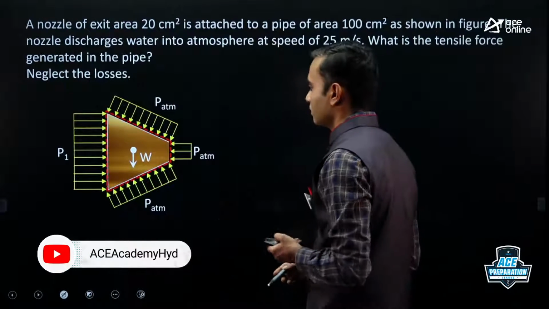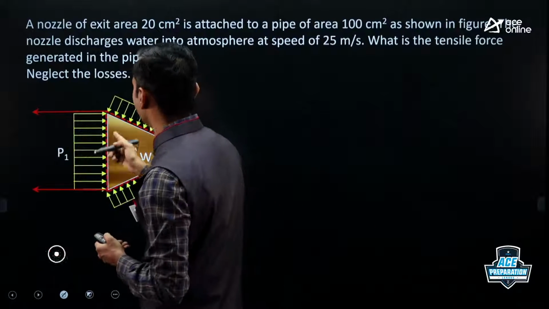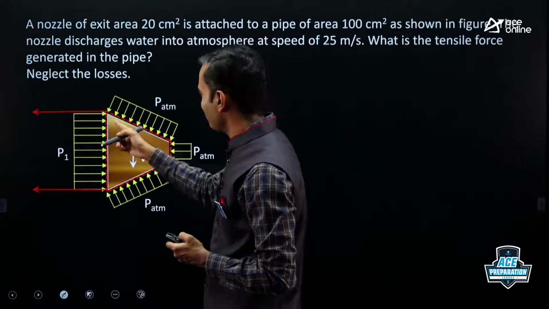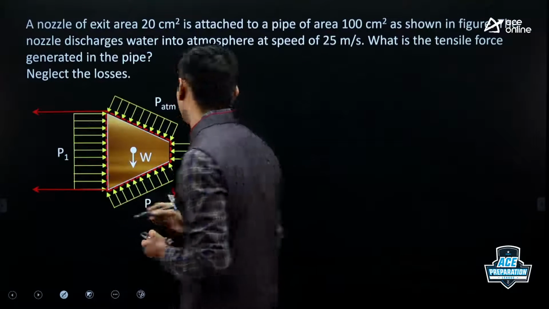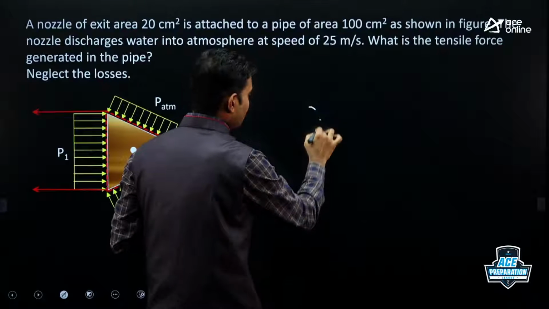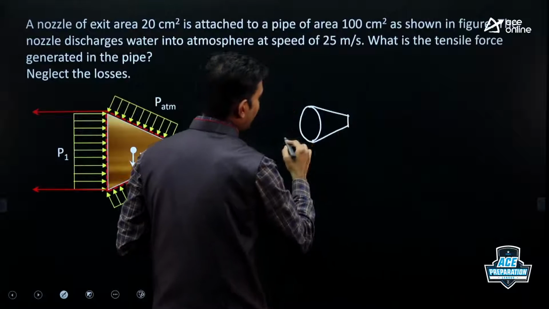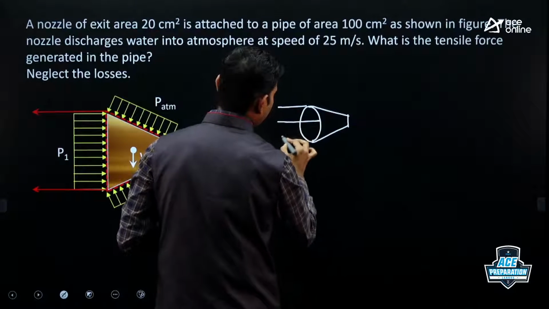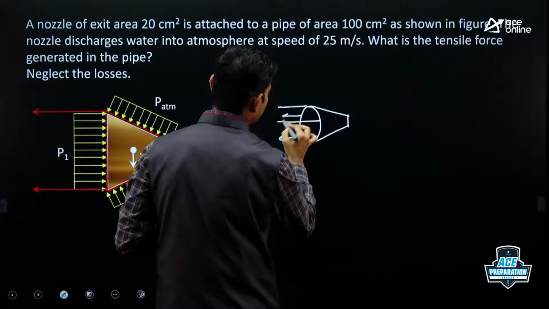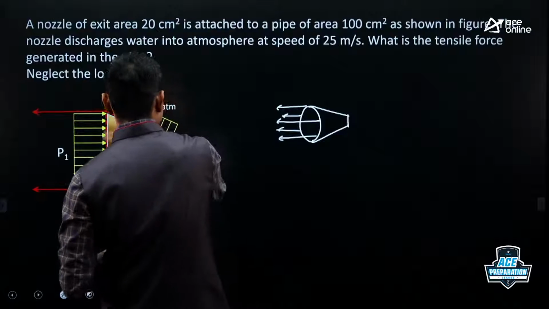Right. Apart from this, we'll have tensile force. So this is tensile force. And please remember, this tensile force is not only present at 2 points, but it is present all around the circumference. So the nozzle is something like this. Everywhere on the circumference you'll get tensile force. So it is not only present at 2 points, it is present at all points.